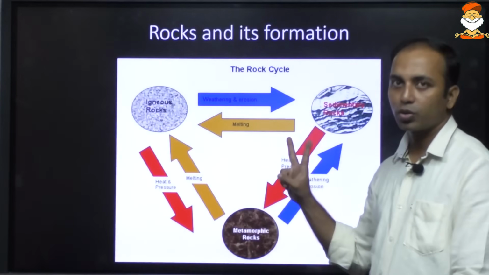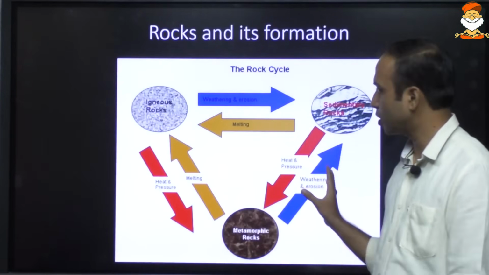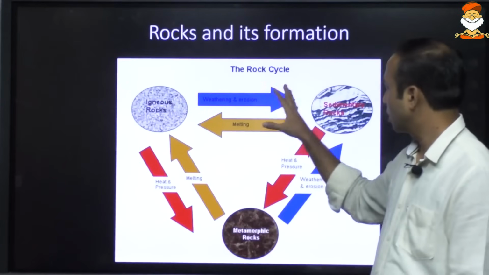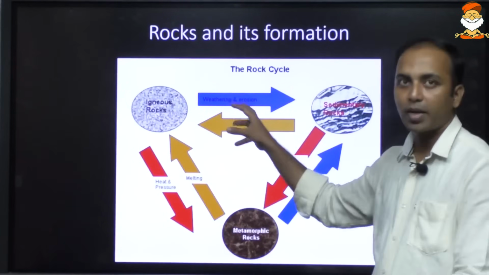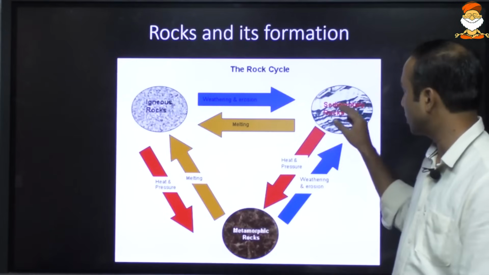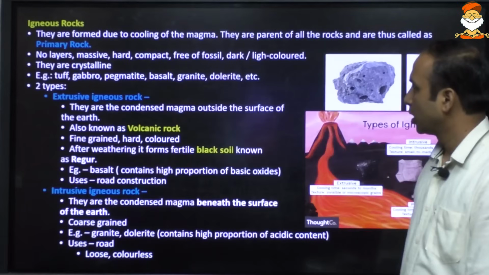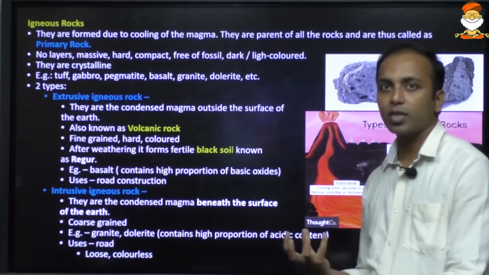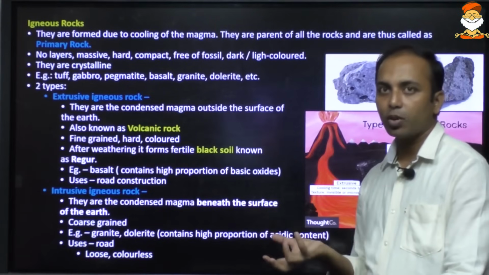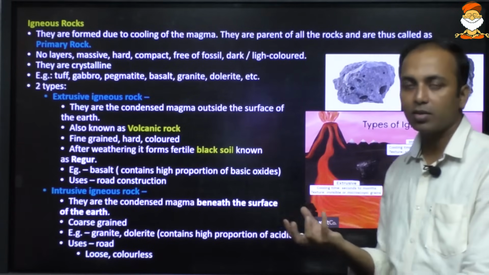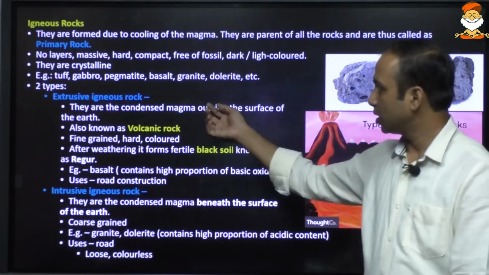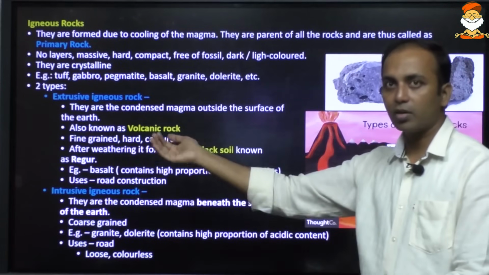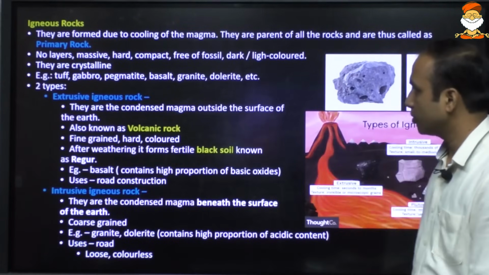Rocks: UPSC has asked only 2 questions on rocks in the last 20 years, so it is not a very important topic, but you should know some basic characteristics about these rocks. Igneous rock is the parent rock, and from it all the other rocks, sedimentary or metamorphic, have formed. So igneous rock is also known as primary rock. Igneous rock is basically the magma that is rising from below. Some of the magma may get trapped inside and solidify, which is intrusive igneous rock. Some of the magma may come outside onto the surface and then solidify, leading to the formation of rock known as extrusive igneous rock.